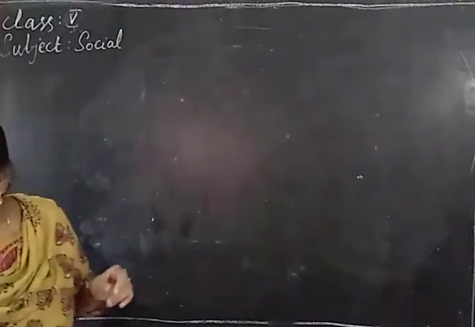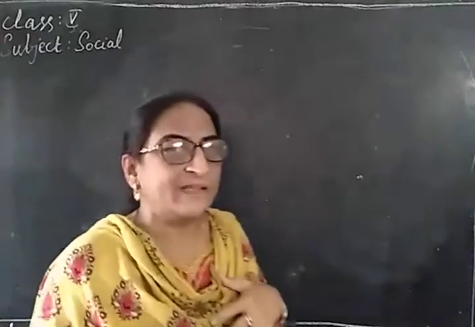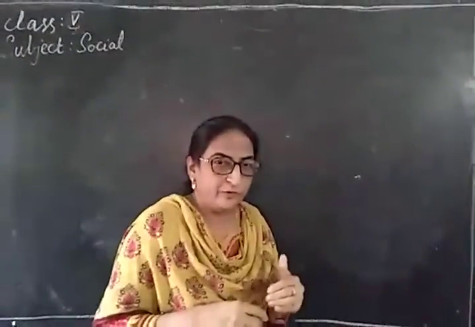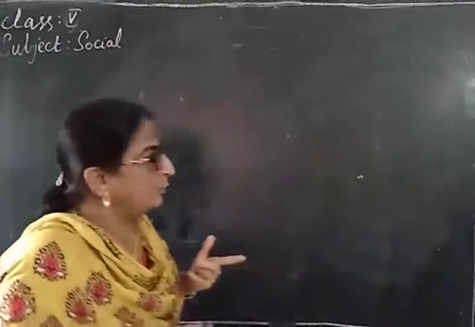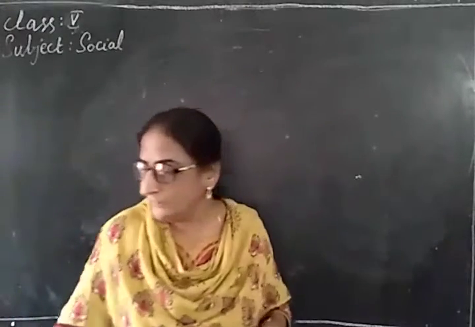Now, let us learn. And yeah, one more thing here is Earth is round. How can you say that it is round? Astronauts have gone into the space and have taken the photographs, and those photographs prove that the Earth is round in shape. So, next I have to explain the model of the Earth.